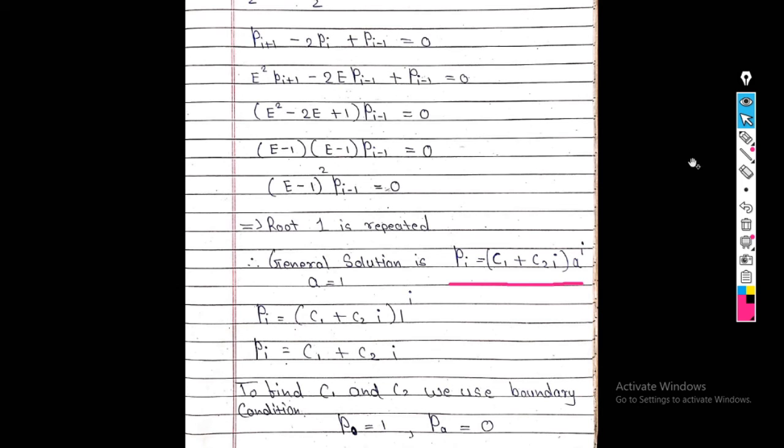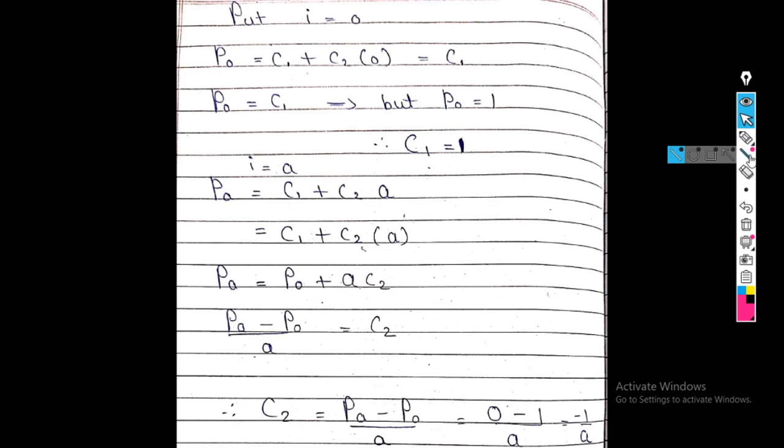We use these two conditions to find C1 and C2. P0 is 1 and Pa is equal to 0. So in this case, we first put i equals 0, and in the second case we put i equals a, and then we find the value of C1 and C2. So how to find?